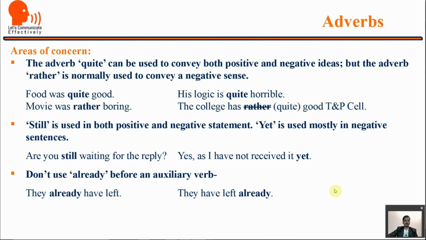Do not use already before an auxiliary verb. We have again this habit. They already have left. He already has gone. He already has come. We use that adverb already before the auxiliary. So the correct use is they have left already. He has submitted the assignment already. He has gone already.